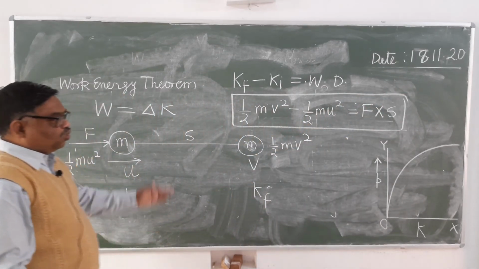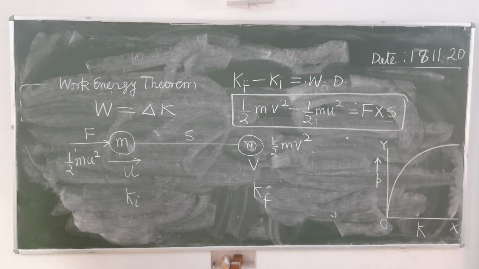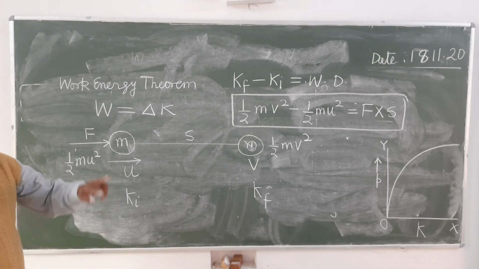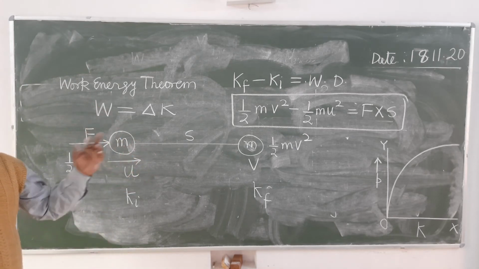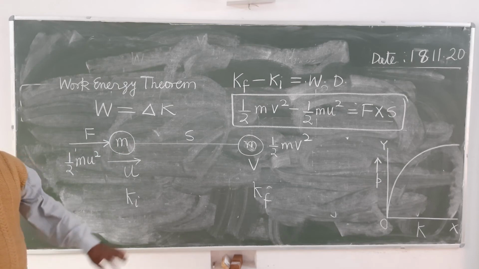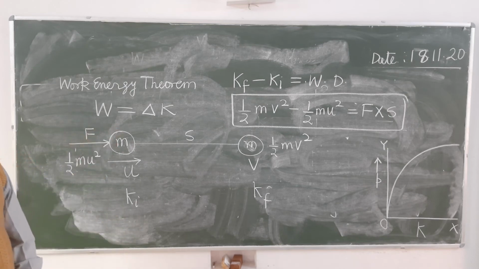It's clear? You note down this. Since here there is no loss of energy, the whole amount of work done will be stored in the form of kinetic energy. It will increase the kinetic energy.